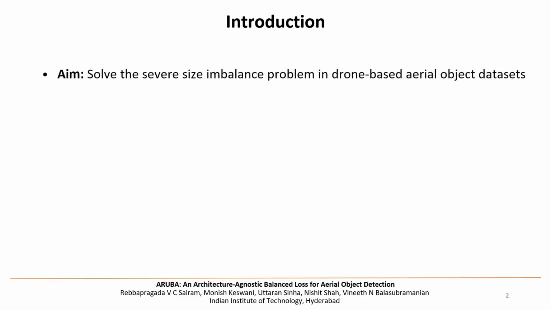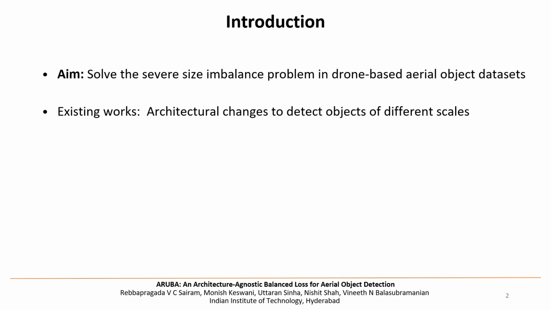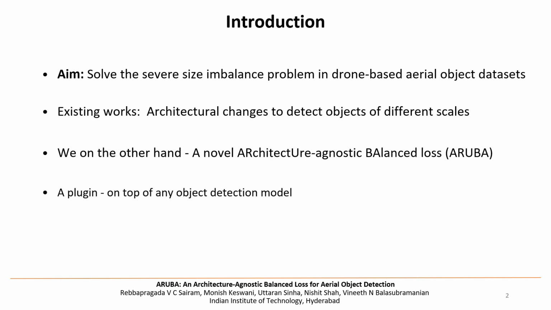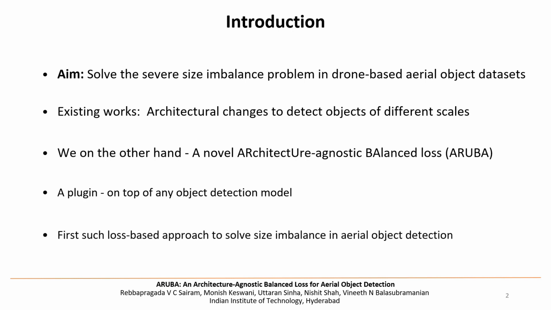In this work, we aim to solve the severe size imbalance in drone-based aerial object datasets. Existing works for solving size imbalance largely proposed architectural modifications to view objects at different scales. We, on the other hand, propose an architecture-agnostic loss reweighing strategy that can be applied as a plugin on top of any object detection model. To the best of our knowledge, this is the first such loss-based approach to solve size imbalance in this domain.